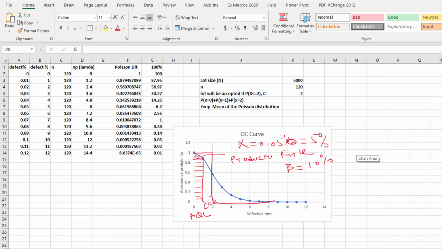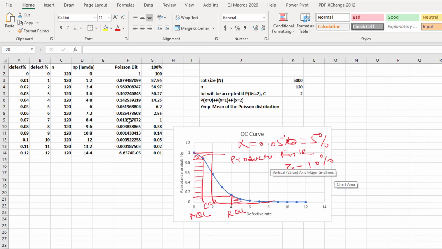Let's suppose this is now 10%. You can see at this level they will reject. For example, this is 4. This is also called the rejecting quality level, because at this level the quality is not so good, so on the basis of that the customer will reject it. But if the customer still wants to accept that item, even though there are some defective parts and the ratio of defective parts is too much, then this is called beta. This is called type 2 error.